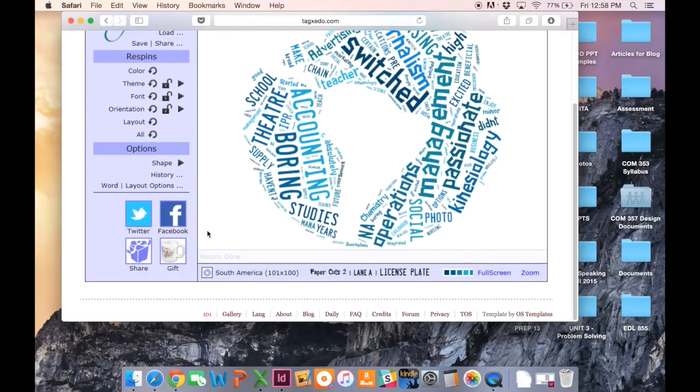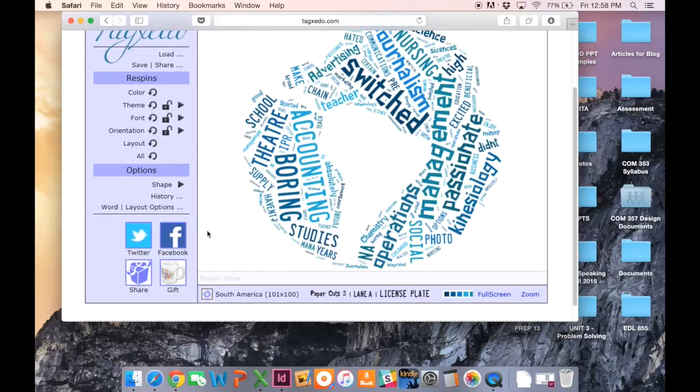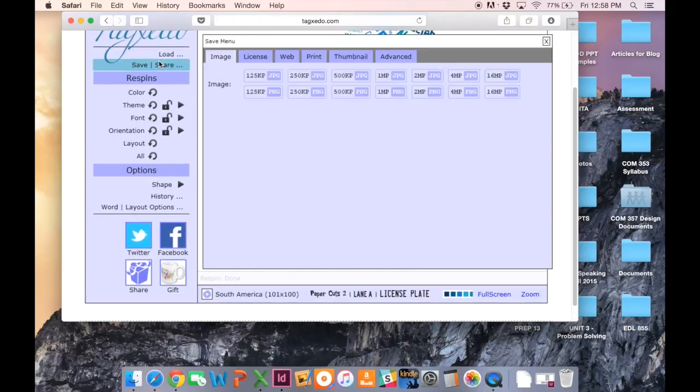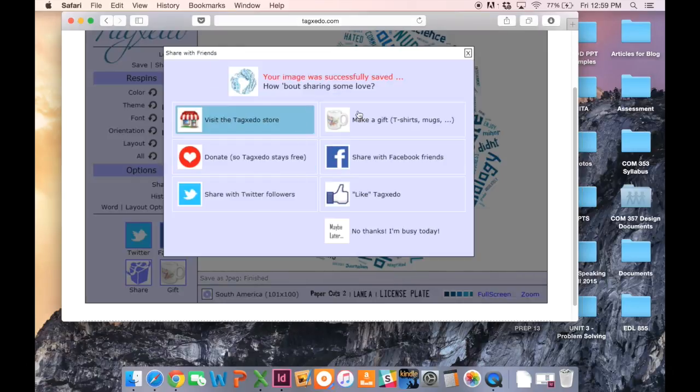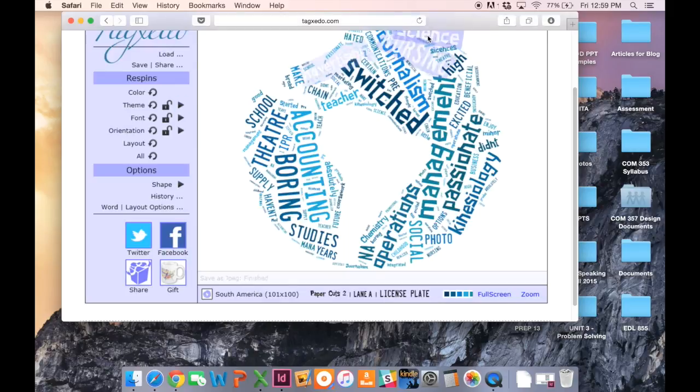And then if you want to export this, of course, you're going to have questions and you're going to say, Adam, how the heck do I do this? You hit save share. You pick the image you want, and just the bigger the size that it is, it's going to ask you where you want to save it. You can just turn this into, we'll say question 1. Boom, I saved it. You can press cancel there, and you are all set.